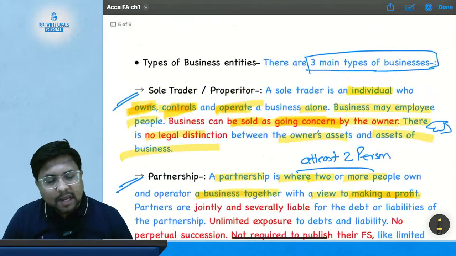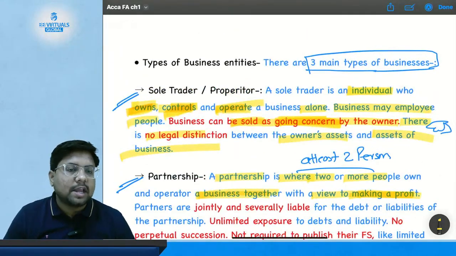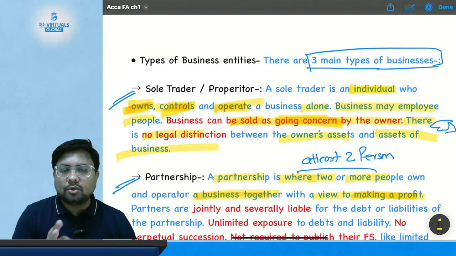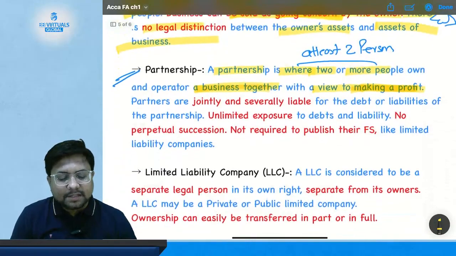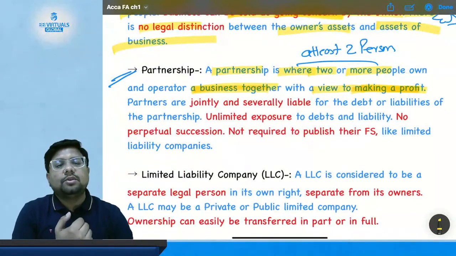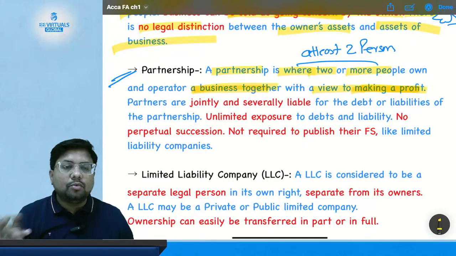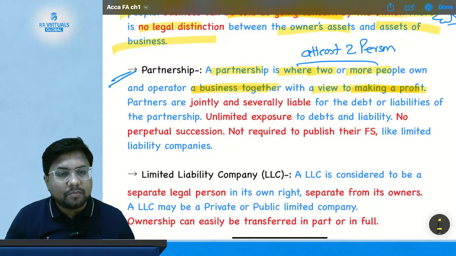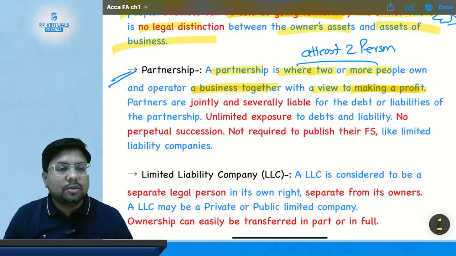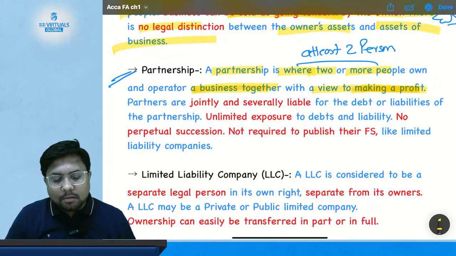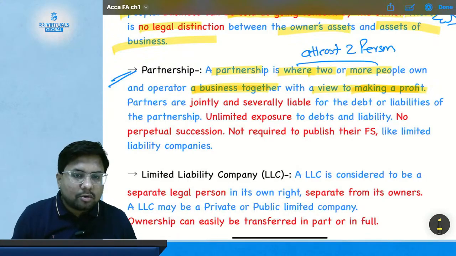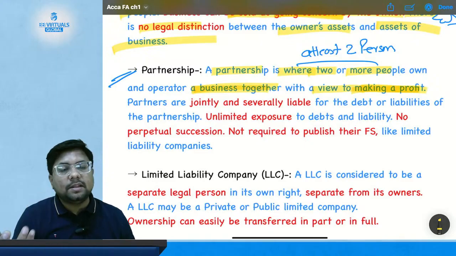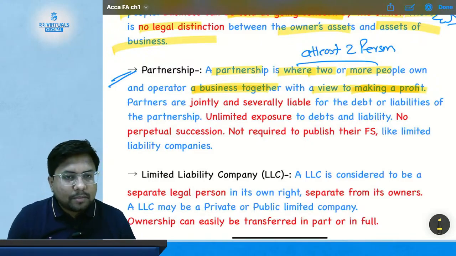So in the earlier case, I am alone to start the classes and to run classes. So that was called sole proprietorship. But in this case, suppose another person comes to me to start the class. So we both form the partnership firm, where we own, operate and control the things with a view to making a profit. At least two people are required to have a partnership. You can have more than two, more than 10, 20, anything. But at least two people are required.